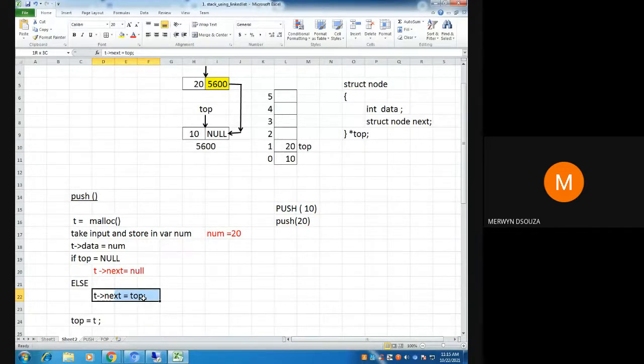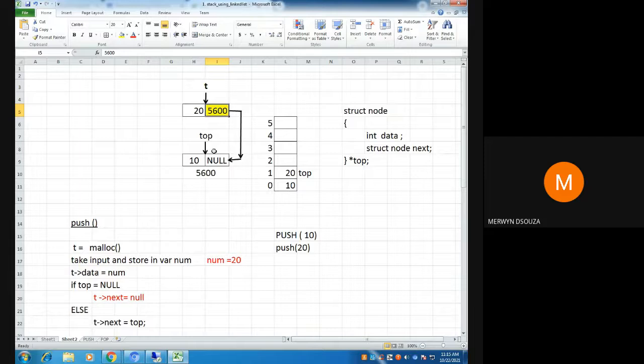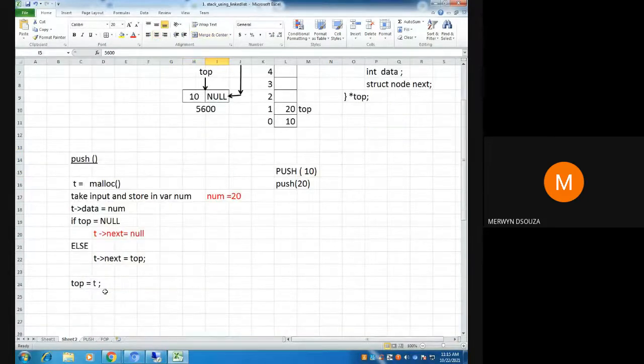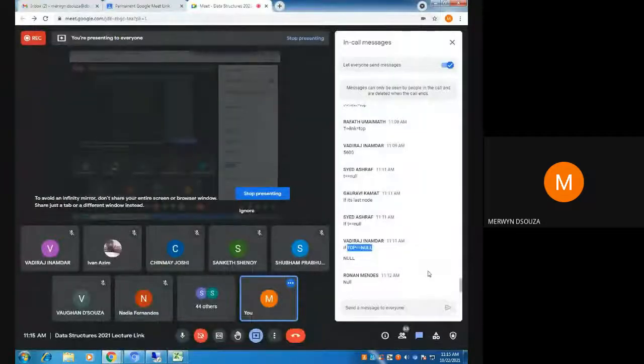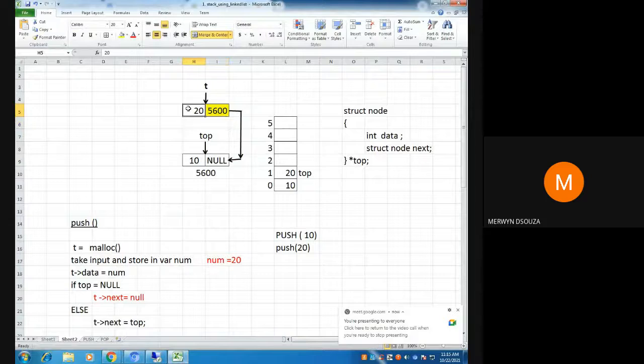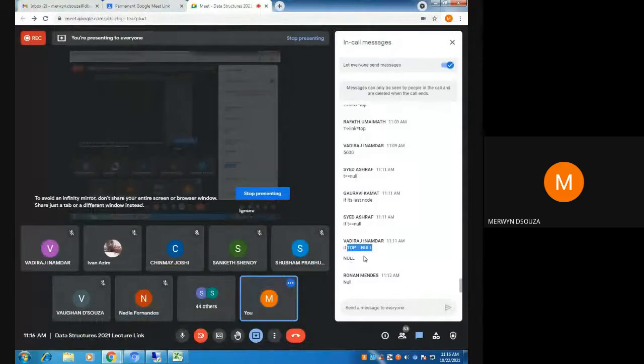Clear? Is it okay? So if top is null, you will make the next part also null, like you did here. Otherwise, you will give the address of this node to this, like here, and you will get the link like this. So once you get the link like that, is your job done? What remains? Once you have got a link between this node and this node, is your job done in the program, or do you need to do something else? What do you need to do?